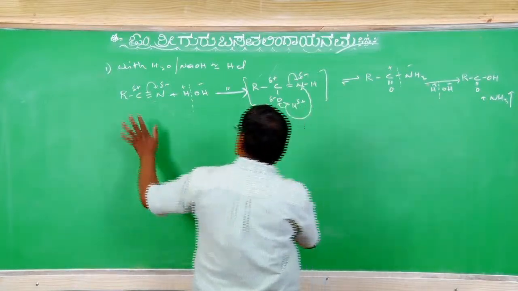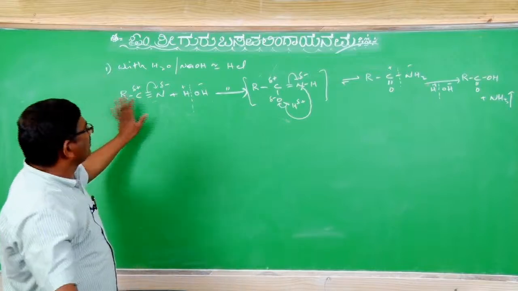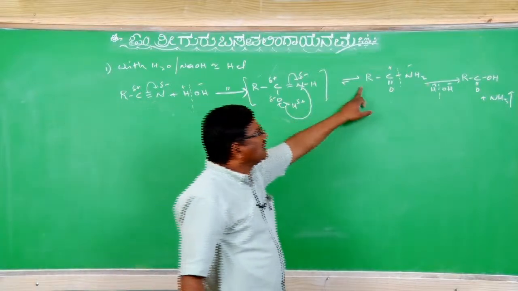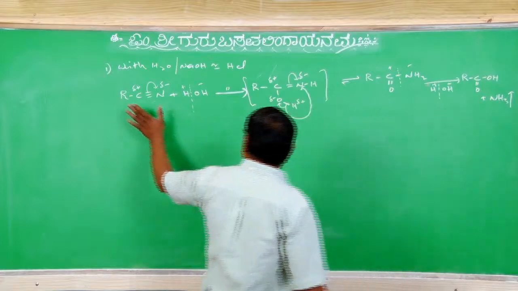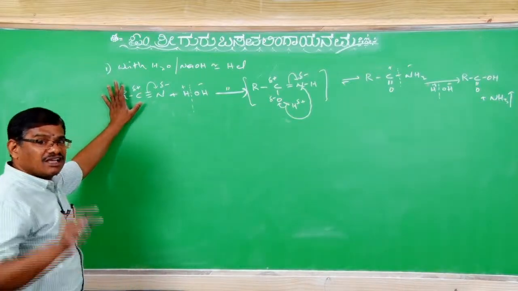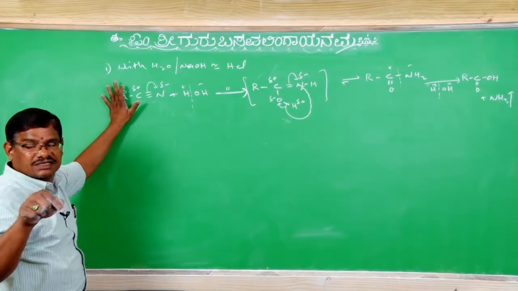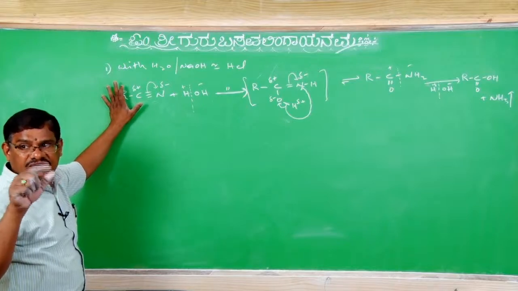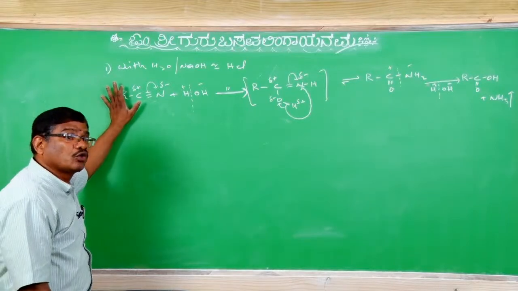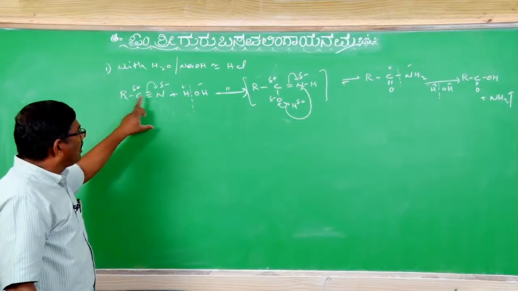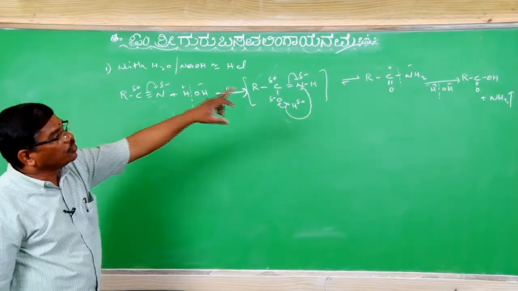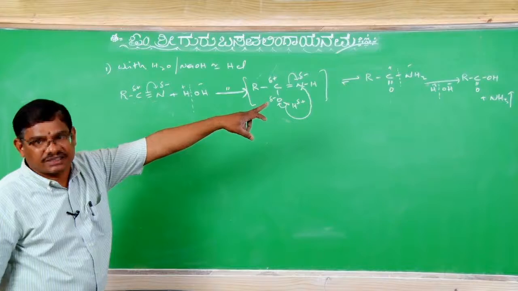Suppose this alkyl group is methyl, then ethane nitrile will give CH3COOH with ammonia. Here, with methyl cyanide, if we consider cyanide as an inorganic nucleophile, an ion, then 1 carbon alkane nitrile is going to give 2 carbon alkanoic acid.